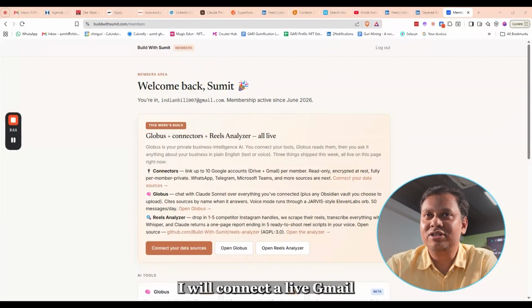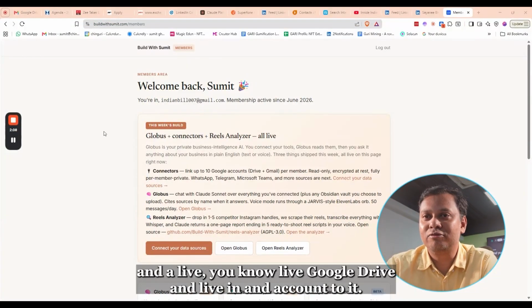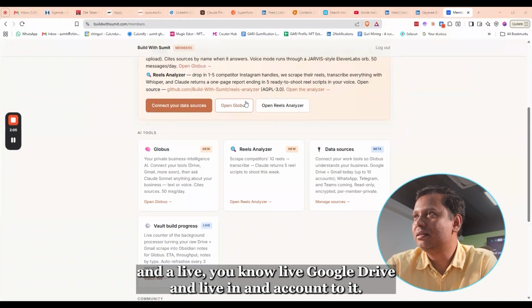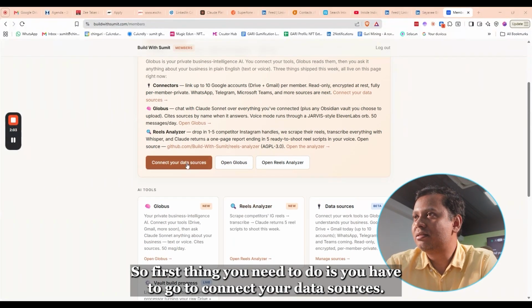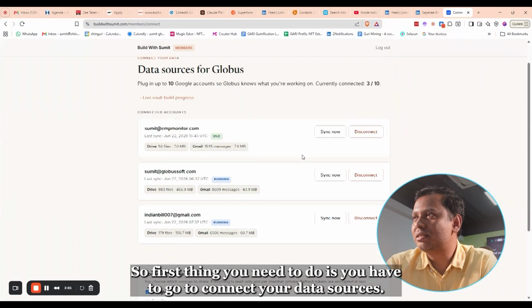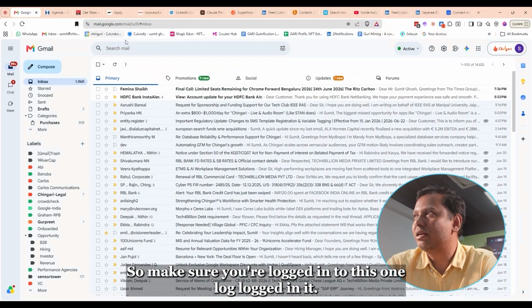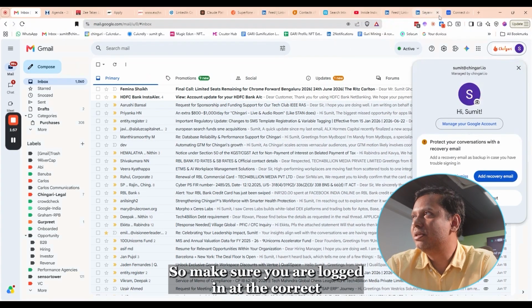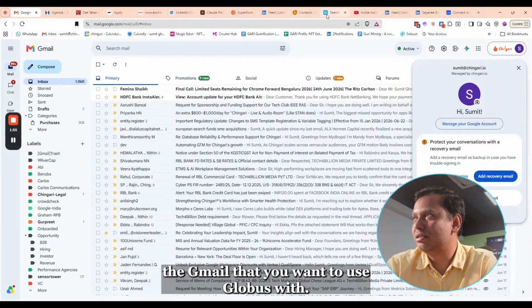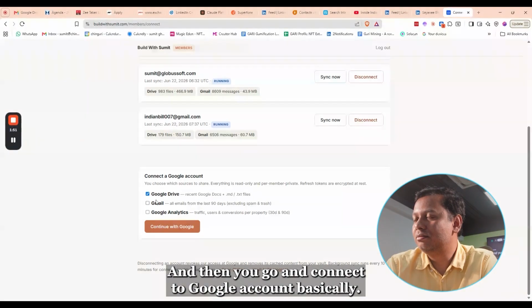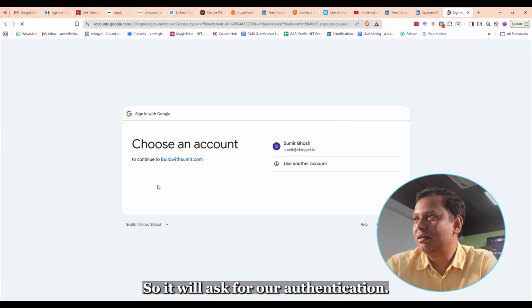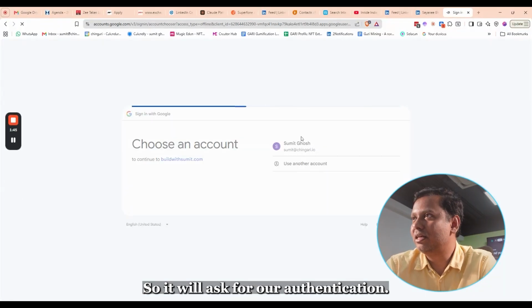I will connect a live Gmail and a live Google Drive and live analytics account to it. So first thing you need to do is go to connect your data sources. Make sure you are logged in at the Gmail that you want to use Globus with. I'm logged in at Sumit@Chingari Gmail here. And then you go and connect your Google account. So it will ask for authentication.